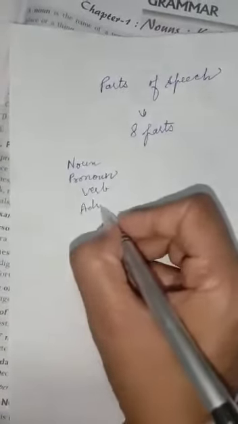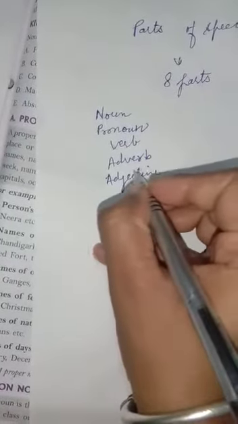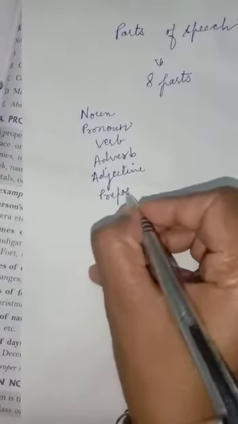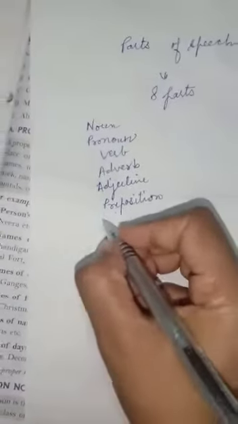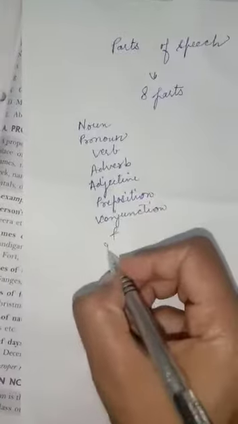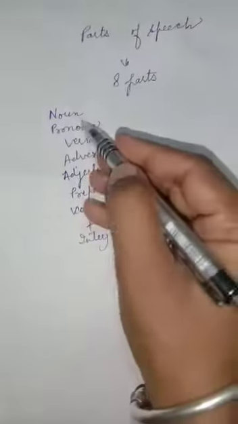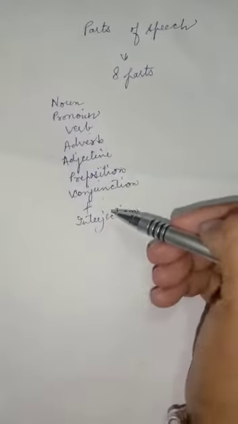right, in which we are having noun, pronoun, verb, adverb, adjective, preposition, conjunction, and interjection. 1, 2, 3, 4, 5, 6, 7, 8. We are having these parts of speech.